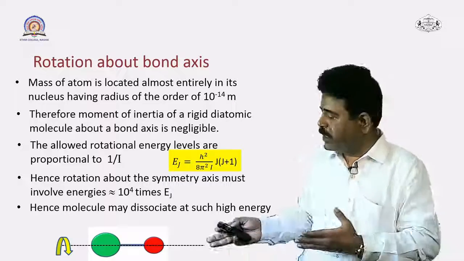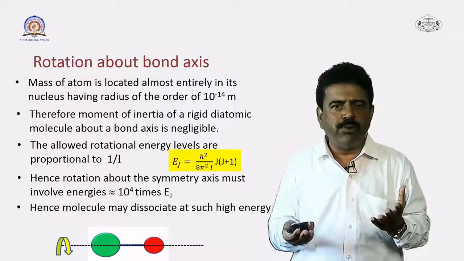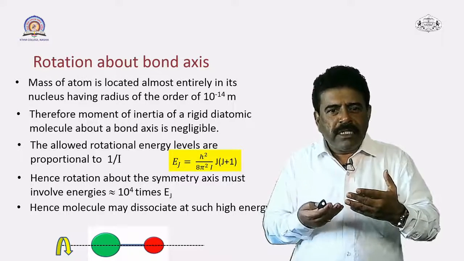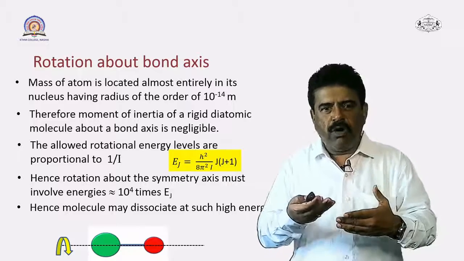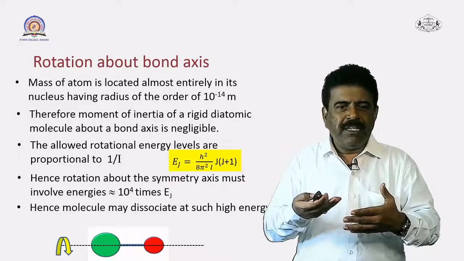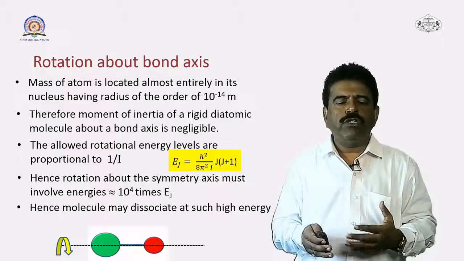Negligible means the value will be very small. What is the reason? If the distance of the mass from the bond axis is very small, definitely the moment of inertia will be small. And what is the result?